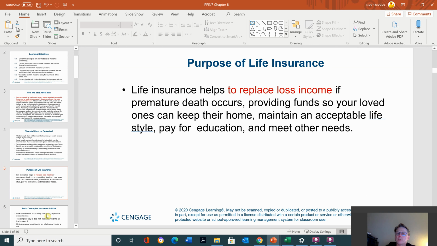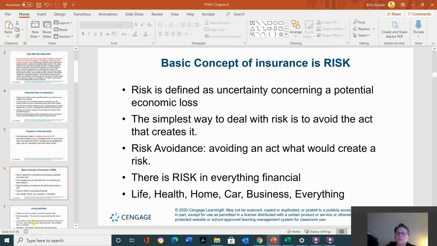Purpose of life insurance: replace loss of income if premature death occurs, providing funds so your loved ones can keep their home, maintain an acceptable lifestyle, pay for education, and meet other needs. Basic concept of insurance is risk. Risk is defined as uncertainty concerning a potential economic loss.